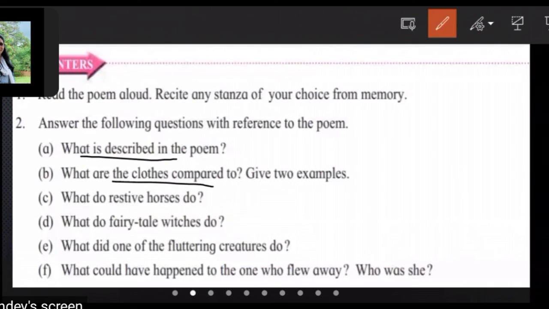What do restive horses do? The restive horses caper and prance. What do fairy tale witches do? They dance wildly. Yes. What do the fluttering creatures do? The fluttering creatures try to make themselves free from the clothesline.